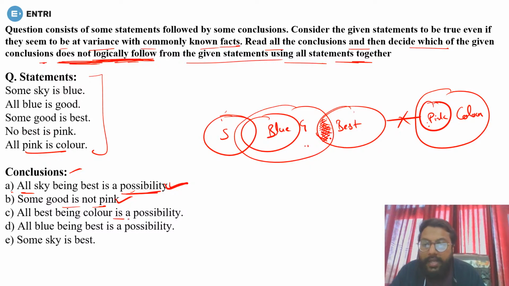Now, all best being color is a possibility. Yes, there is a possibility, because between best and pink there is a relationship of no, but between best and color there is no definite relationship. So you can form all best into the color. So this will also follow.